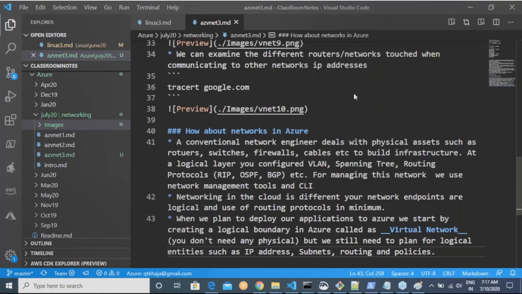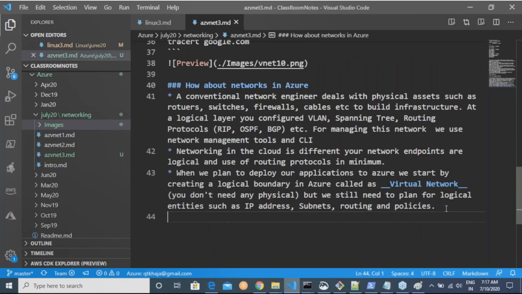Okay. So before I get into the additional concepts of what is NIC and all of that stuff, what we would try to do is create a virtual network with 4 subnets in Azure using the portal.